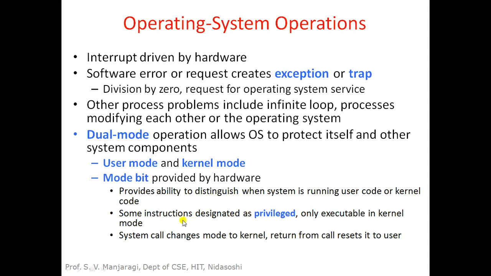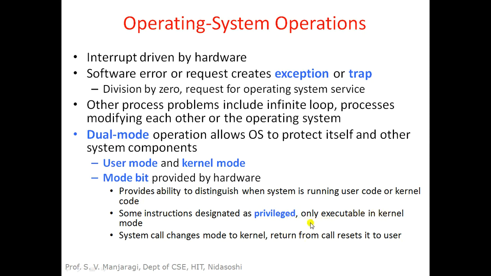Some instructions are called privileged instructions, which are executed only in the kernel mode. For example, accessing a particular hardware device like memory or peripherals will be done only by privileged instructions which are executed by the kernel. So user program instructions cannot interact with the hardware components directly. They have to approach the kernel, and the kernel is going to interact with the hardware devices. The kernel executes privileged instructions for interacting with the hardware, and they must be executed in kernel mode.